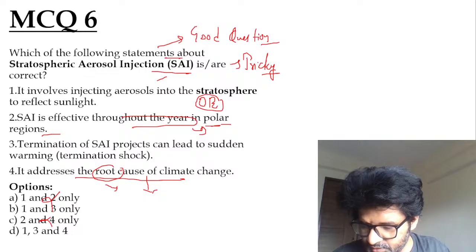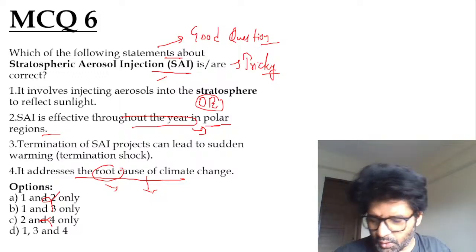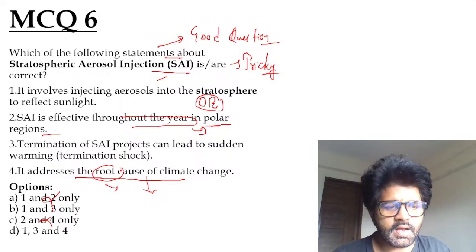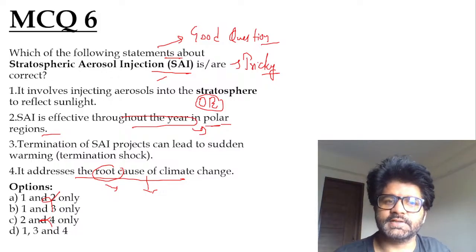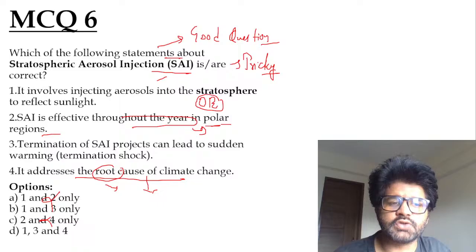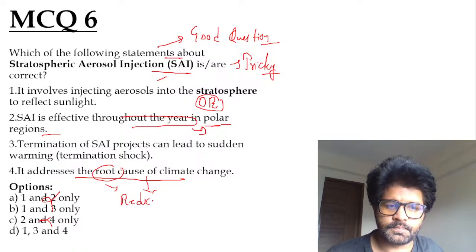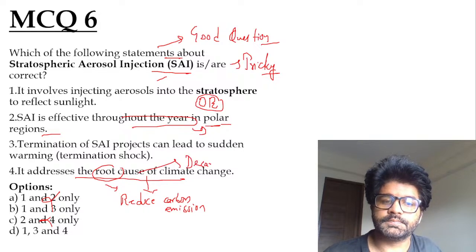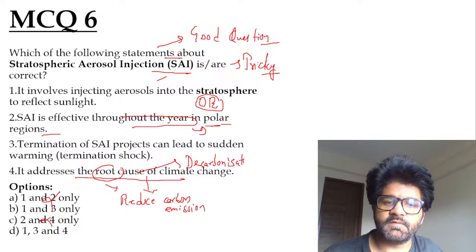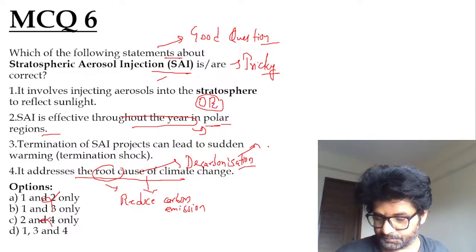So cloud thinning also increases reflectivity. Yeah. So cloud thinning also increases reflectivity, but that's a bit technical. We'll talk about it some other time, Harshini. So yeah, I can understand why Pratik and Gajanan have gone for D, but hope you're understanding. It is not addressing the root cause, guys. It is just trying to undo something which has already happened. If you want to address the root cause, it is to reduce carbon emission. Decarbonization, which we were discussing, that was the root cause, guys. Decarbonization will not happen via this. Decarbonization will happen when you're using lesser coal. Cool.